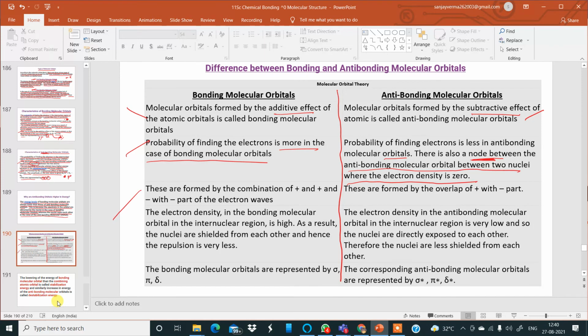The third point, they are formed by the combination of plus and minus of the electron wave, which I have shown you in the previous diagram. This antibonding are formed by the overlap of plus with the minus of the other part.